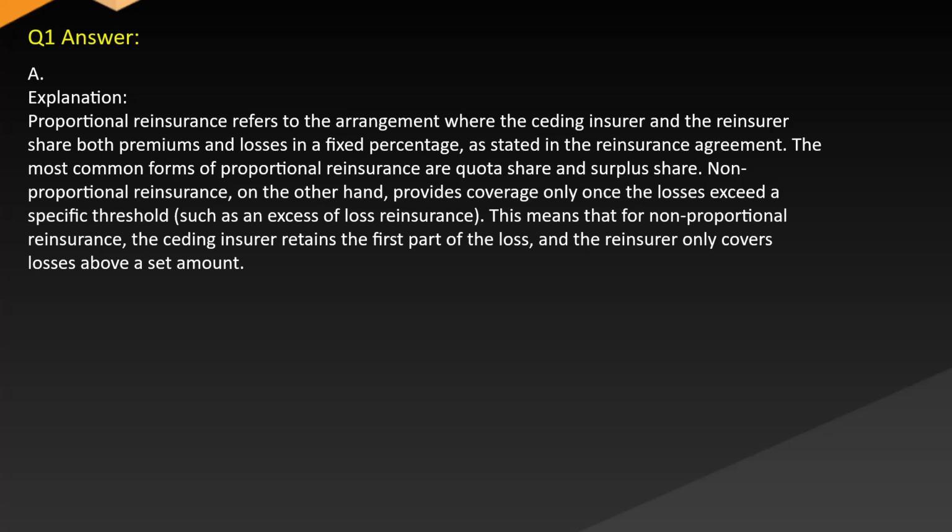Non-proportional reinsurance, on the other hand, provides coverage only once the losses exceed a specific threshold, such as an excess of loss reinsurance. It means that for non-proportional reinsurance, the ceding insurer retains the first part of the loss, and the reinsurer only covers losses above the set amount.